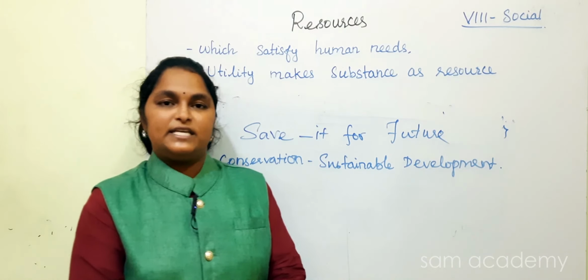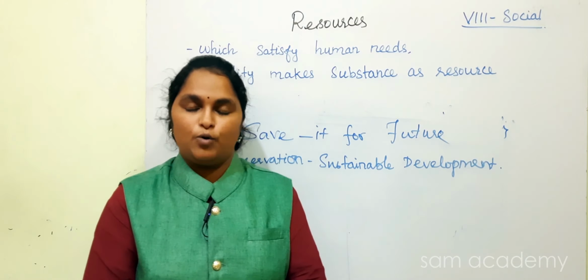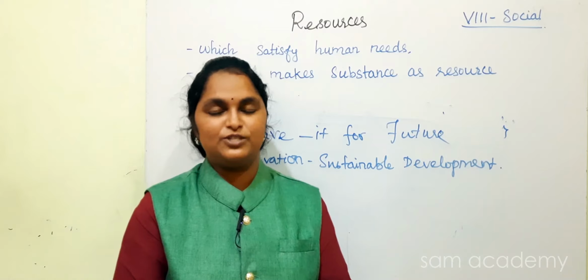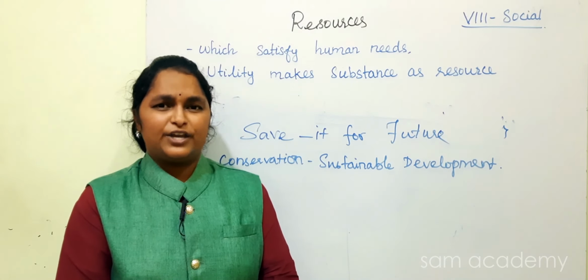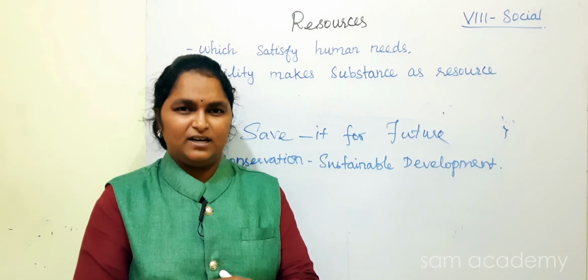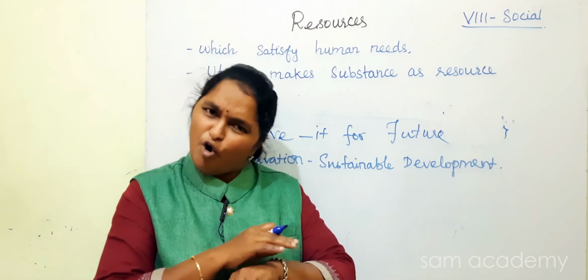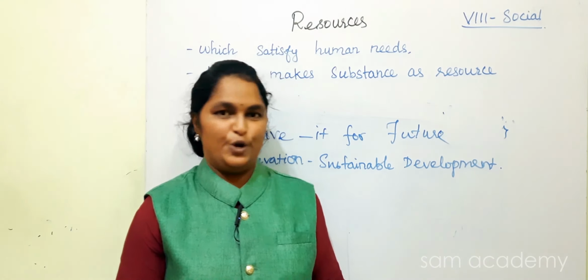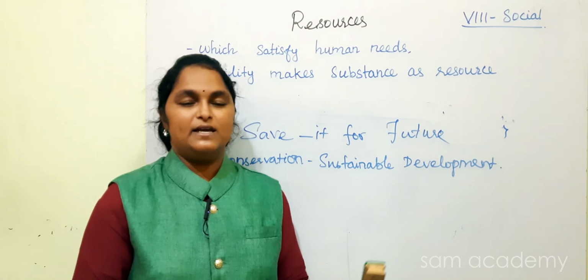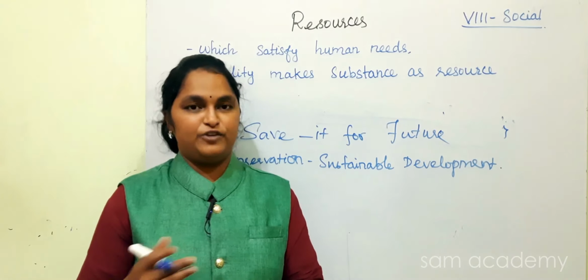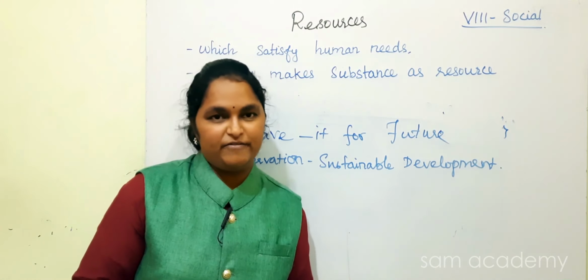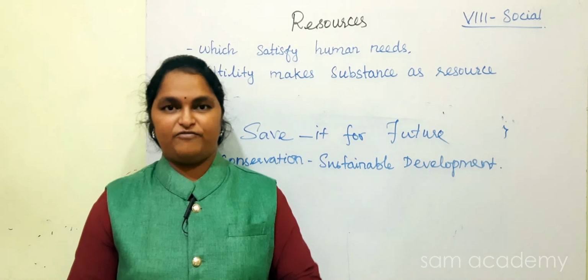For example, in our home, assume our parents earn 10,000. Can you complete and spend all the money within a month? No. We will use maybe 6,000 or 7,000 and 3,000 we will save for the future. Or 5,000 we will use now, 5,000 we will save for the future.